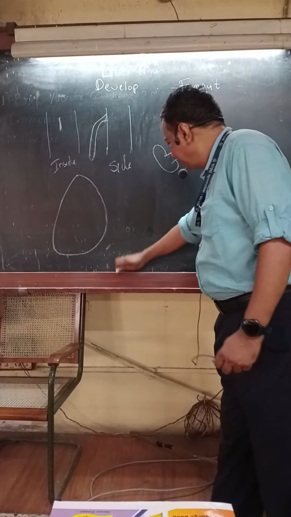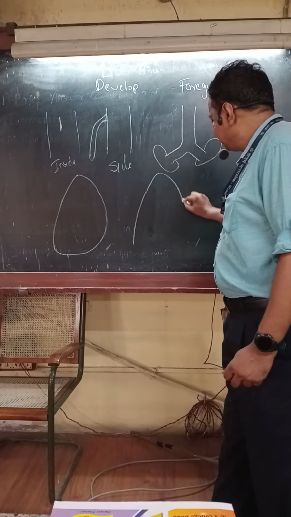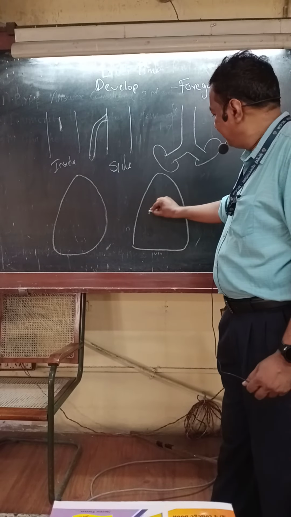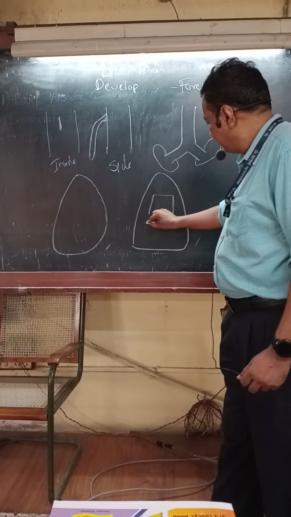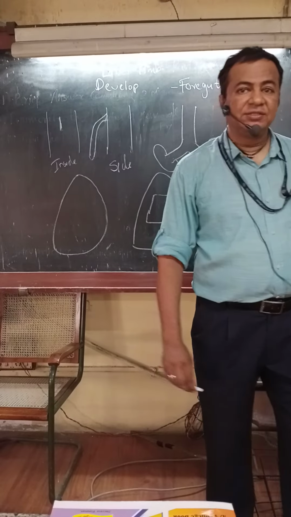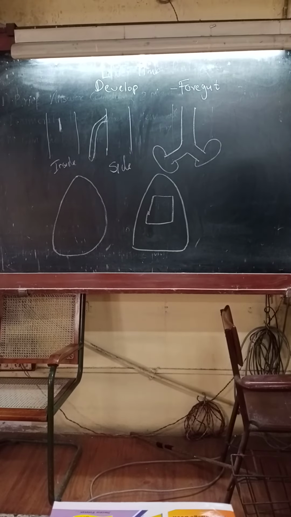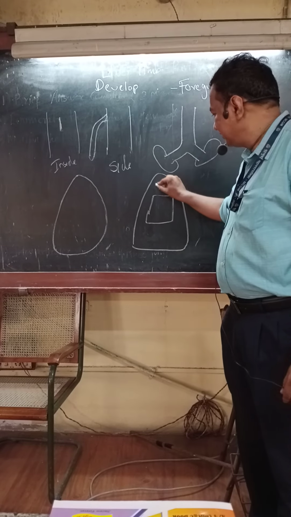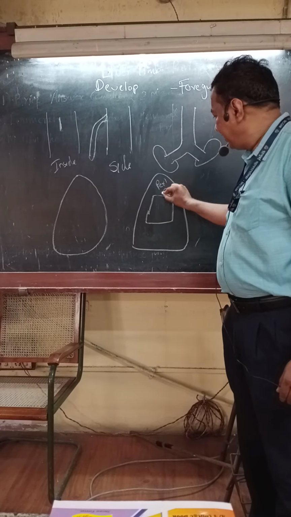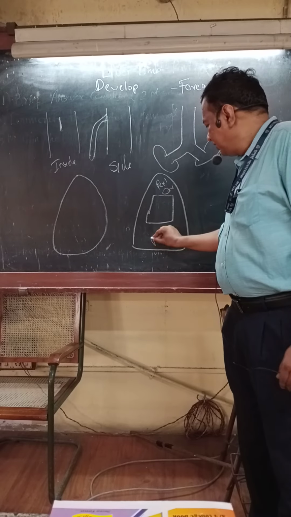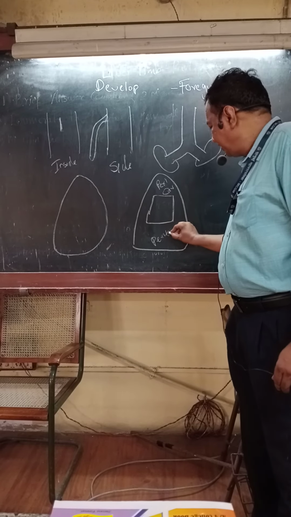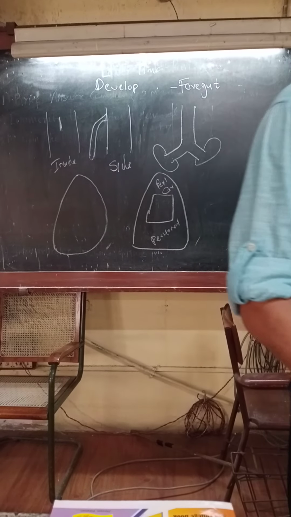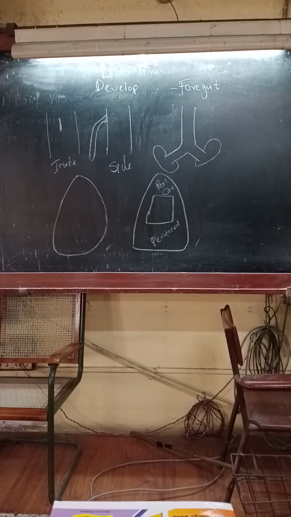This undivided body cavity further gets divided into three parts. This part is called pericardial cavity. This part is called peritoneal cavity. Pericardial cavity and peritoneal cavity.